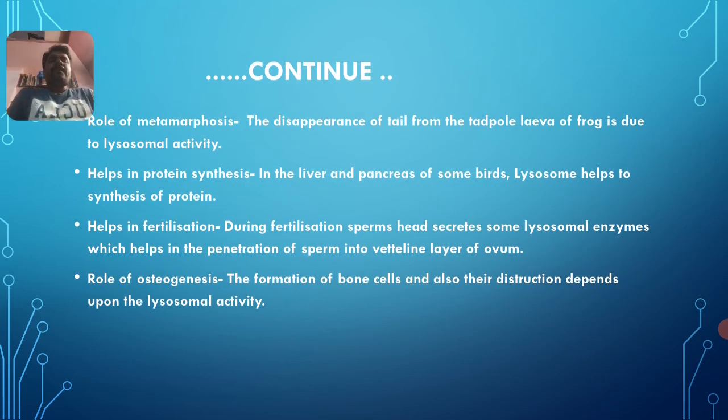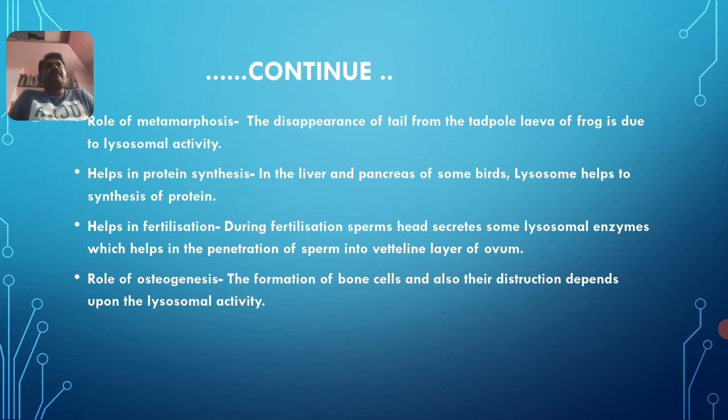Then the role in metamorphosis. I think you have already heard this one. Metamorphosis refers to tadpoles developing into adults. During that time there is a degeneration of their tail, mainly in amphibians, by means of a process called apoptosis.